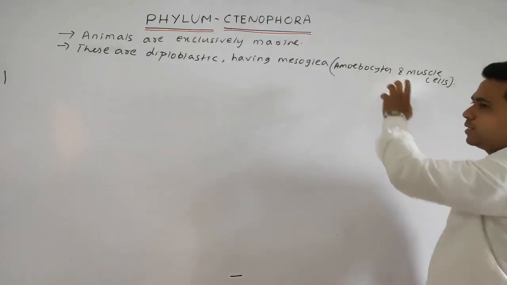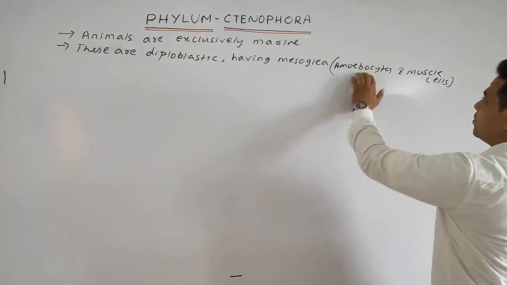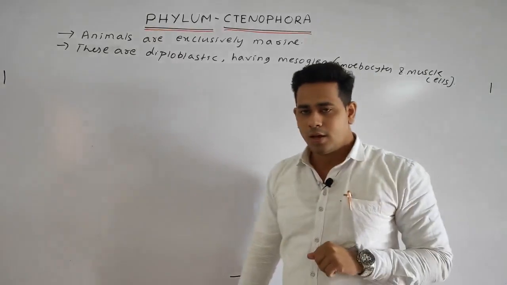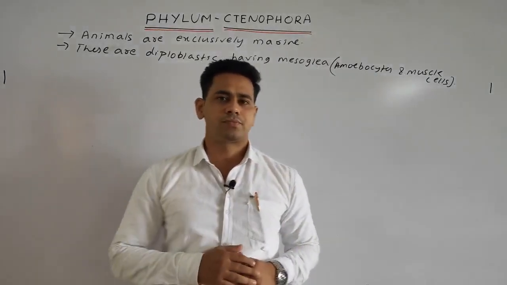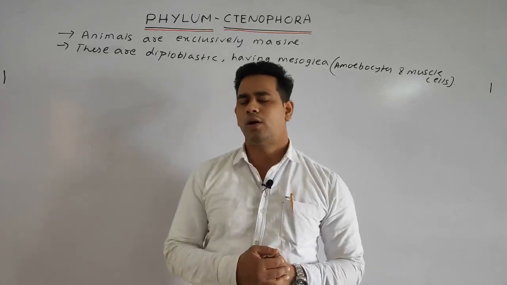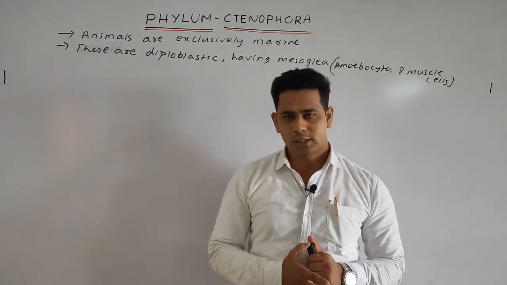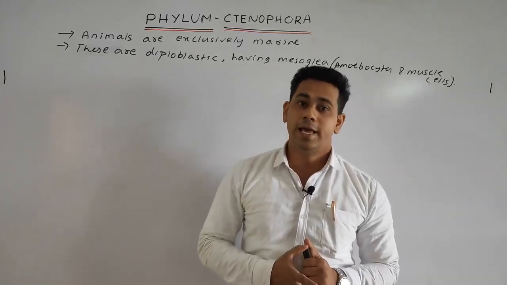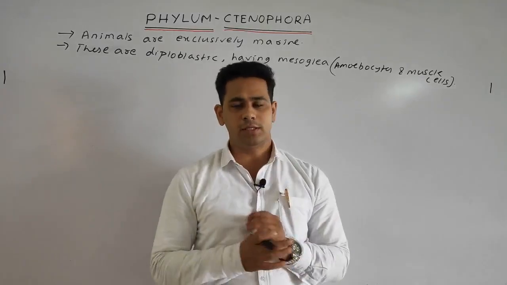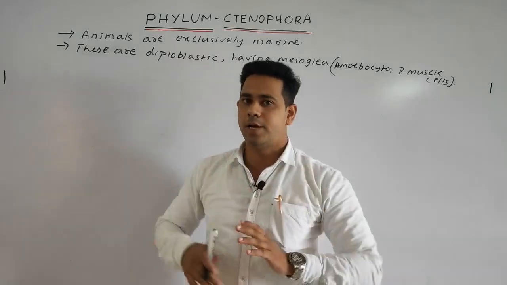Cyte means simply cell. Now the next point, students, are they coelomate or pseudocoelomate or acoelomate? Students, Ctenophora is acoelomate and it is solitary, means present singly, not in a colonial manner.